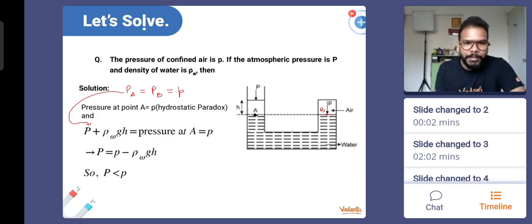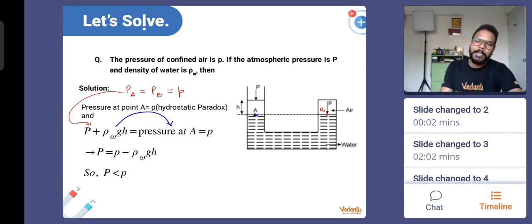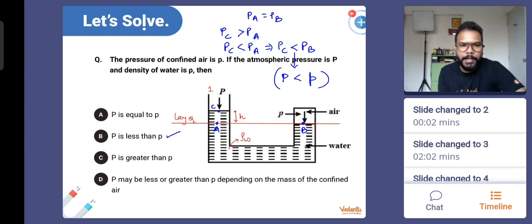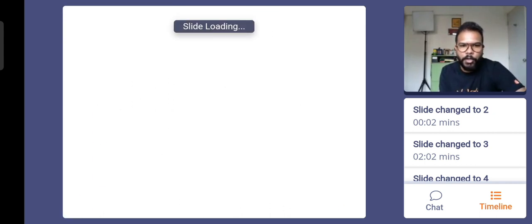But have a look at this also. We know that pressure at point A and at point B is the same. P A equal to P B equal to small p. At point A, the pressure is capital P plus the pressure due to the liquid column, which we call gauge pressure. So capital P plus rho g h is the pressure at A. But pressure at A is equal to pressure at B, which is given as small p. So capital P plus rho g h is equal to small p. Taking this to the right hand side, I get capital P equals small p minus rho g h. That means from small p, I have to subtract this value, then only it becomes equal to capital P. So this proves mathematically that capital P will be less than small p. We already got the answer just by using the basic logic of pressure.